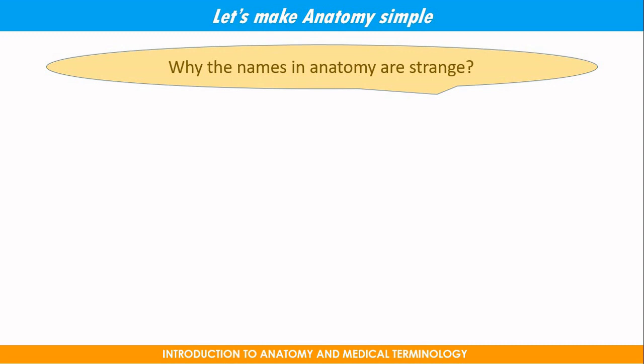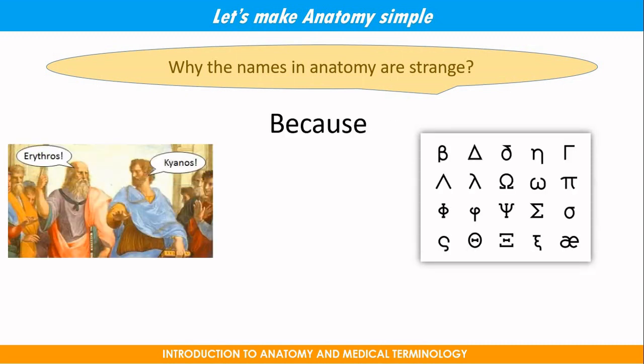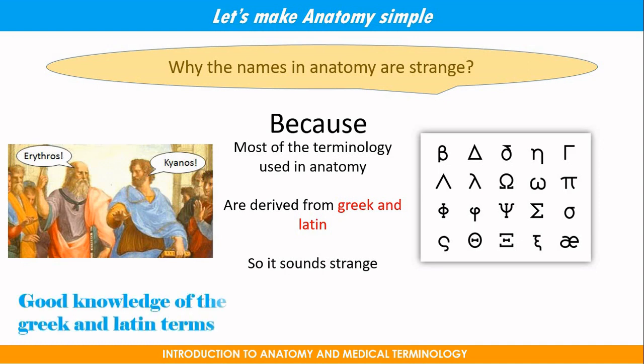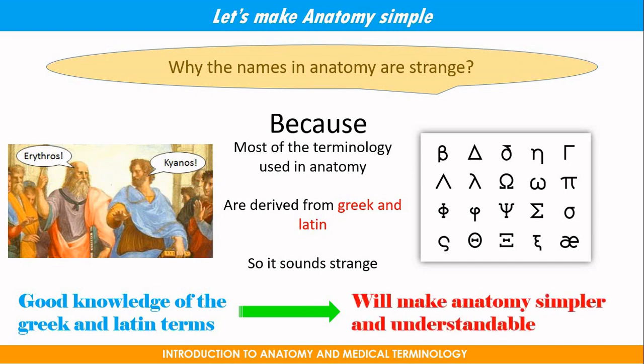Why are the words used in anatomy strange, which are not in our English books? Because the words used in anatomy are not derived from English, basically. These words are derived from Greek and Latin. So, these words are sounding strange for you. A good knowledge of these Greek and Latin terms will help you in better understanding of the subject.